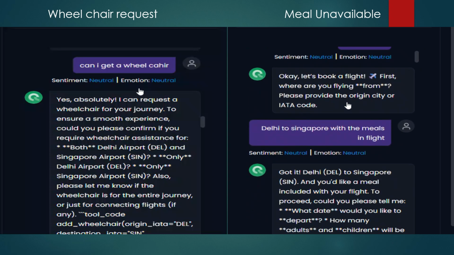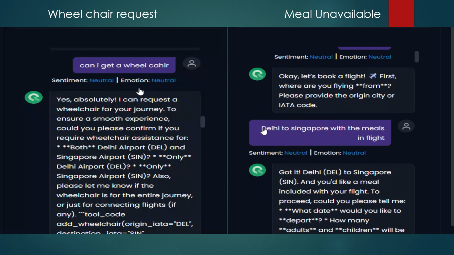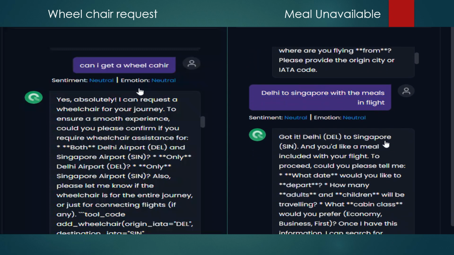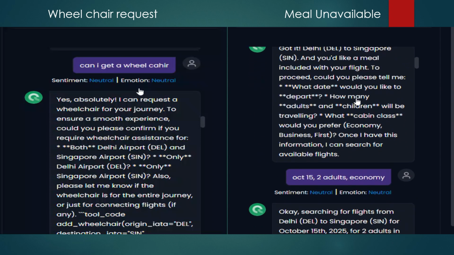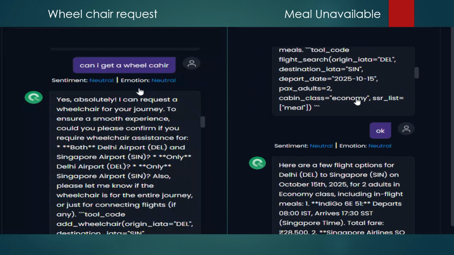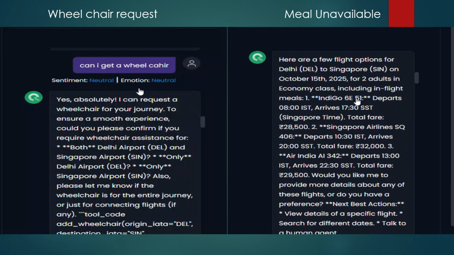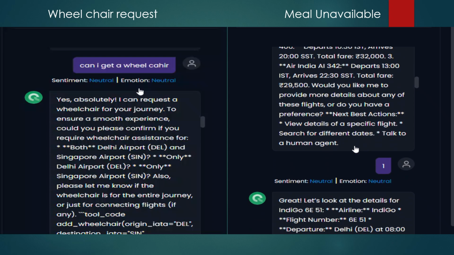The second edge case is meal unavailability. I have booked a ticket from Delhi to Singapore. First of all, it is asking for basic details like the date of departure, number of adults, children, and the class of the flight. I have selected economy, two adults, and October as the date of departure. It is asking me for confirmation of the flight, so I have selected Indigo Airlines.